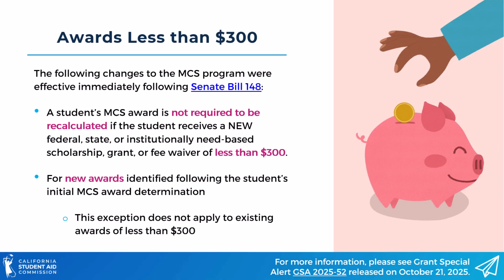This exception does not apply to enrollment load adjustments to existing awards, such as a Pell Grant increase. It only applies to brand new awards of less than $300 given to the student after their initial MCS award was calculated.